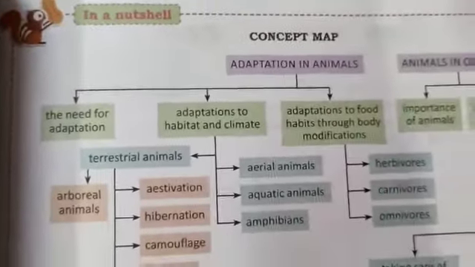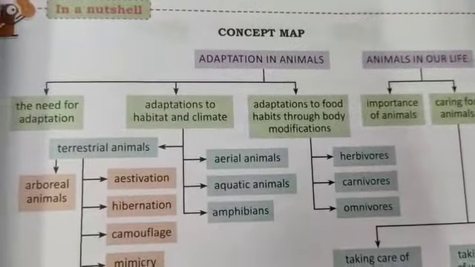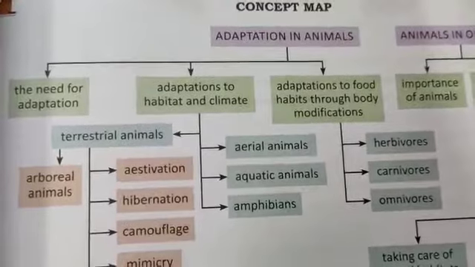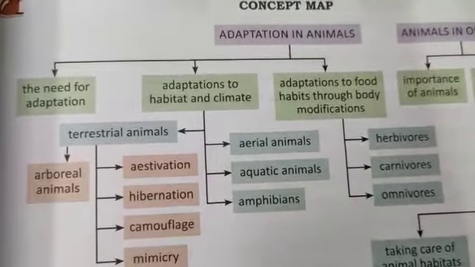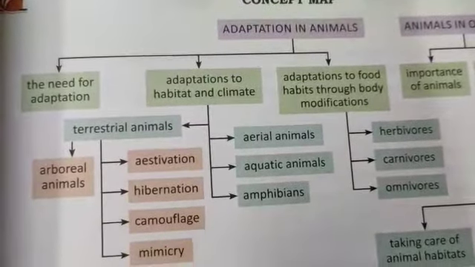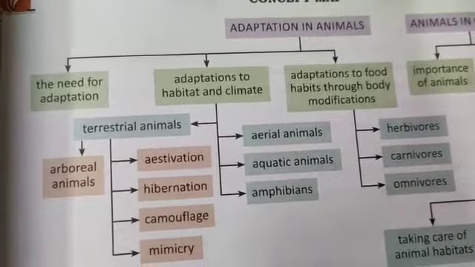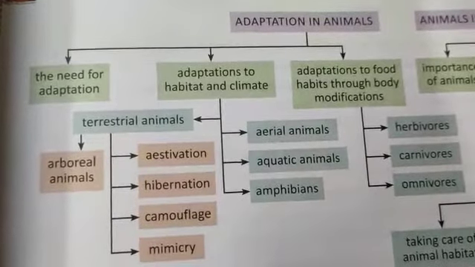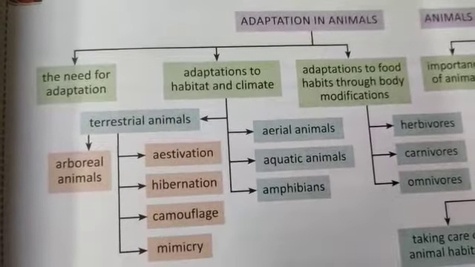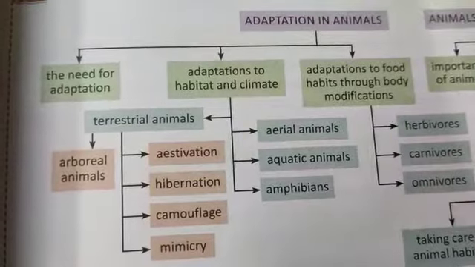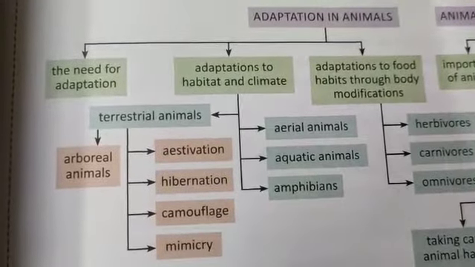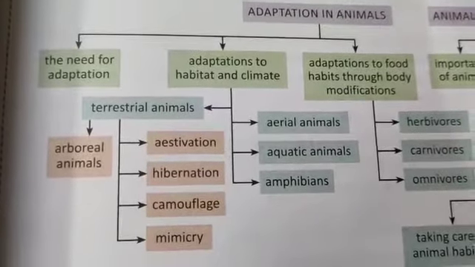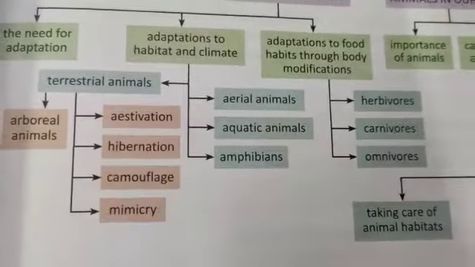The need for adaptation in animals and animals in our life. Adaptation in animals, the need for adaptation. Adaptations to habitat and climate. Adaptations to food habits through body modifications. Now adaptations to habitat and climate, based on that, there are terrestrial animals and there are aquatic, aerial and amphibians. And terrestrial animals, those that live on trees, arboreal. Then what is estivation, hibernation, camouflage, mimicry. I hope by now you know what they are.